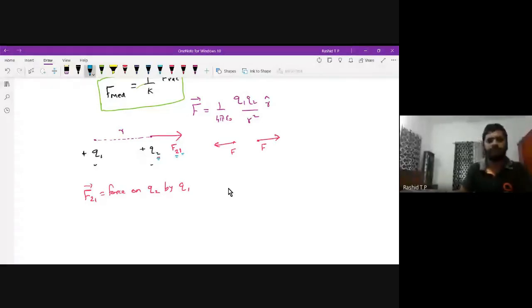This charge 1 will also be repelled away because both are positive charges. This is the force experienced by charge 1 due to 2, F12. This is the representation of the repulsive force.